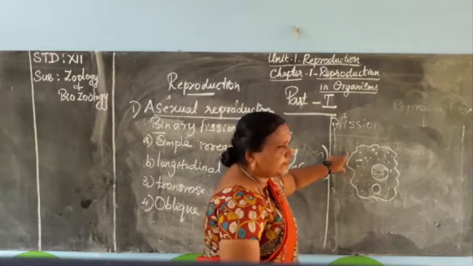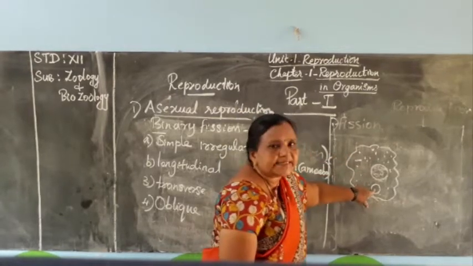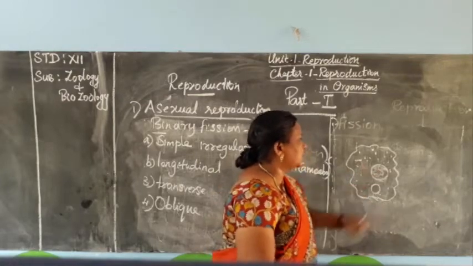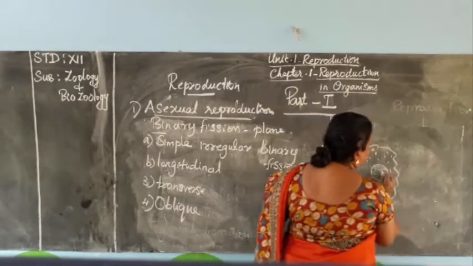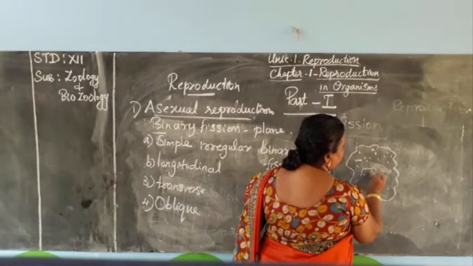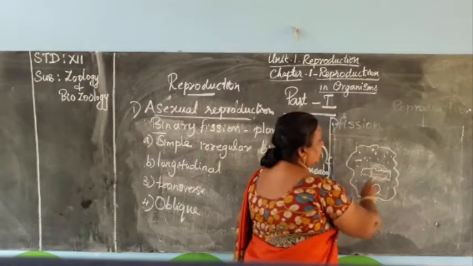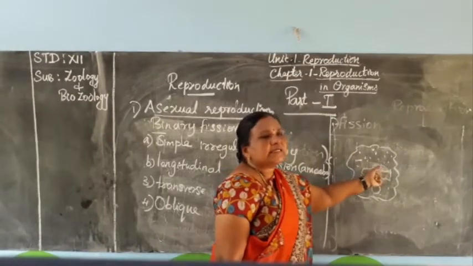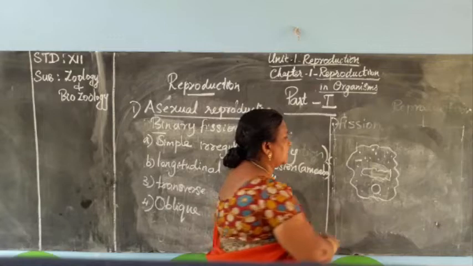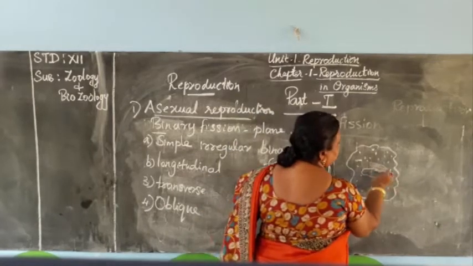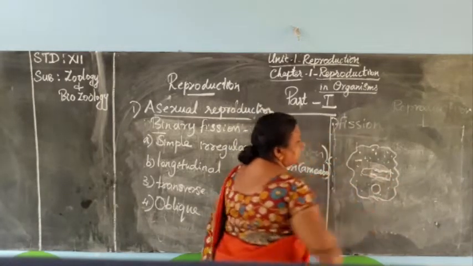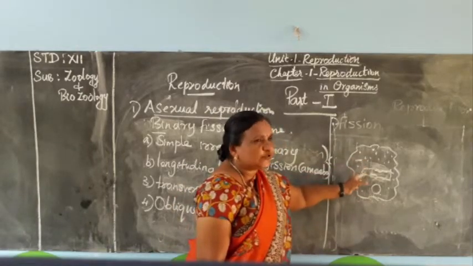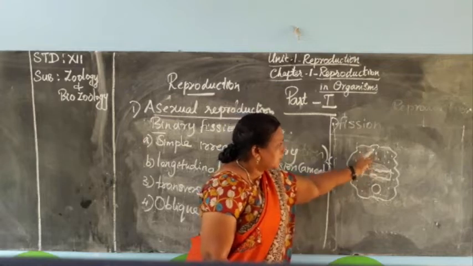When the division takes place, first the contractile vacuole ceases, that means it will disappear. Then afterwards, constriction of the nucleus will happen. Then the cytoplasm is constricted.